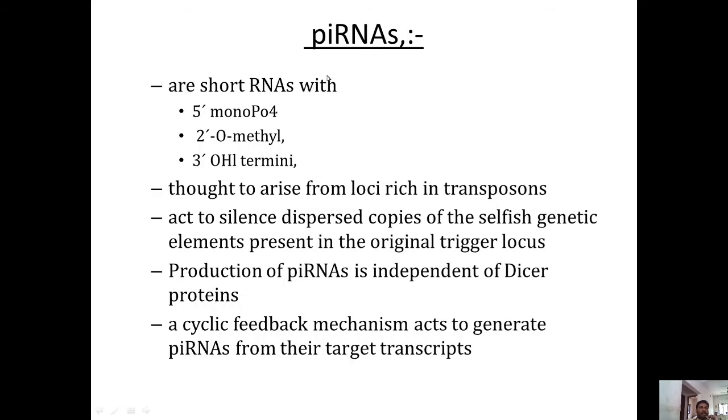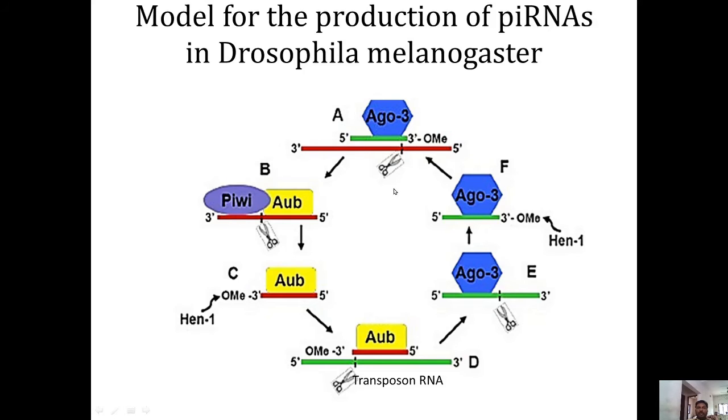Next is the piRNA mediated pathway. The piRNAs are short RNA molecules having 5' monophosphate, 2' methyl group, and 3' hydroxyl termini. Actually, these piRNA molecules are thought to arise from loci that are rich in transposons. So these piRNAs mainly aid in controlling the transposons present in the cell or genome. There is no role for dicer proteins. All the steps in this pathway are controlled by Argonaute 3 proteins.